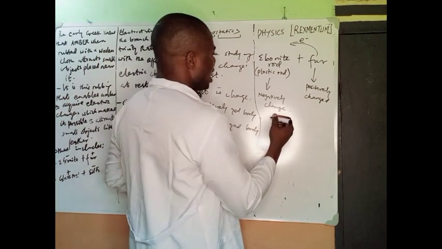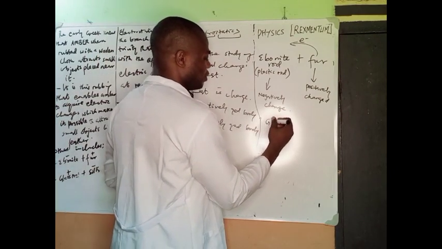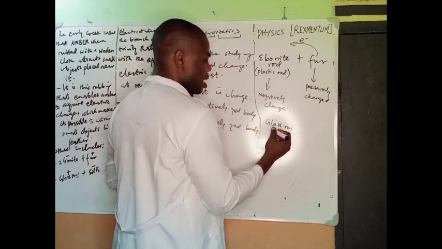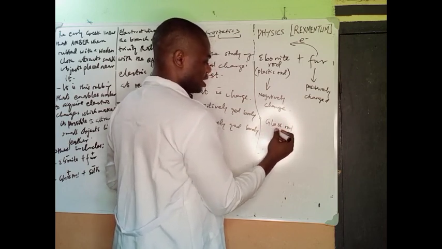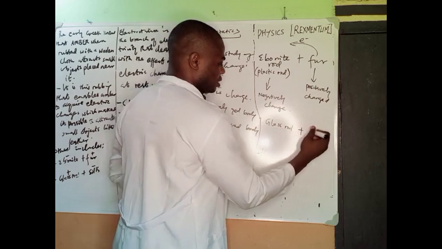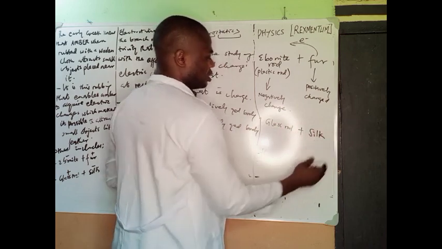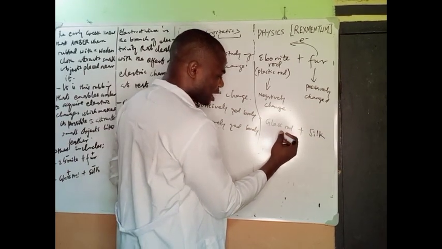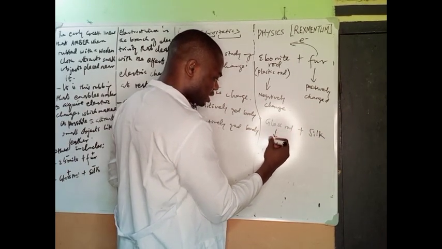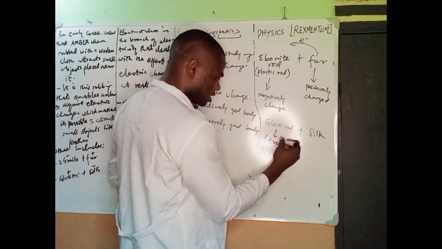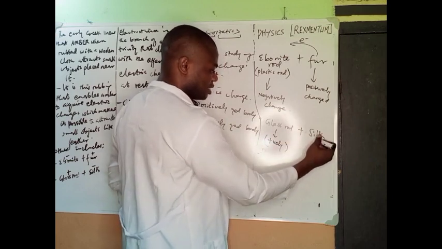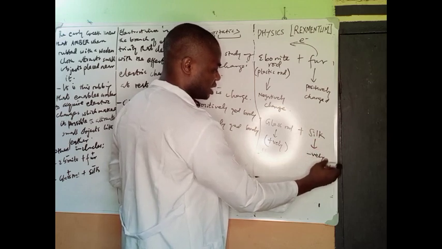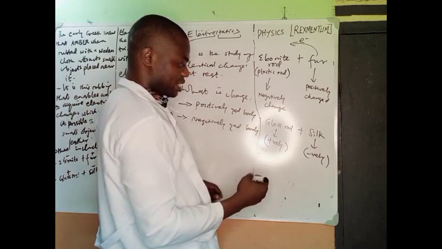So another example is when you have your glass rod plus silk. With this, the glass rod at the end will become positively charged. Why? Because it loses electrons to the silk, while the silk becomes negatively charged. Don't forget that.